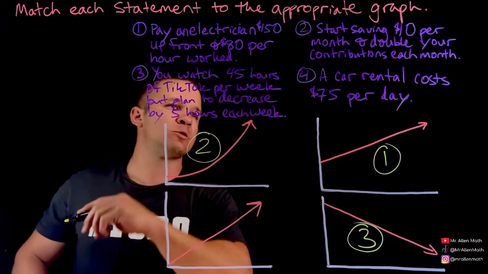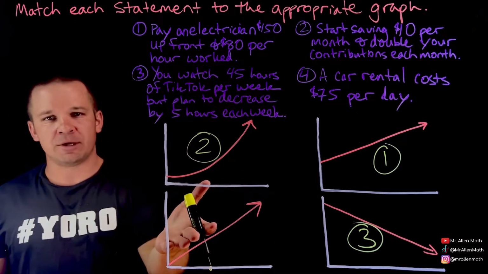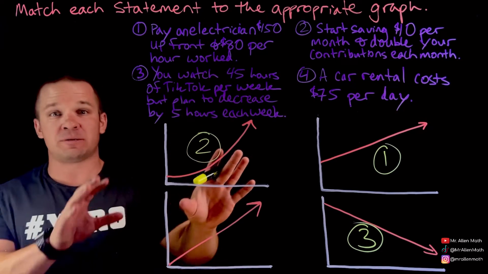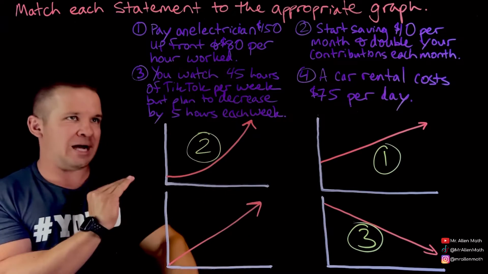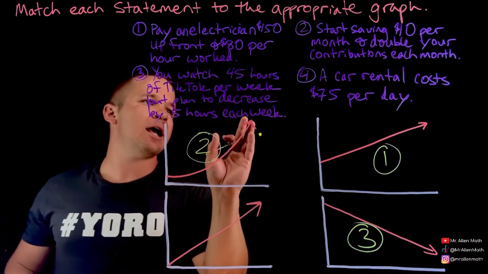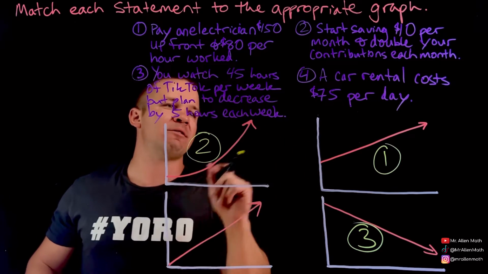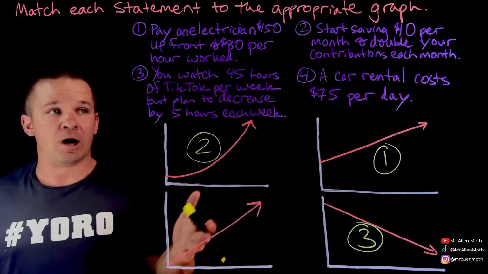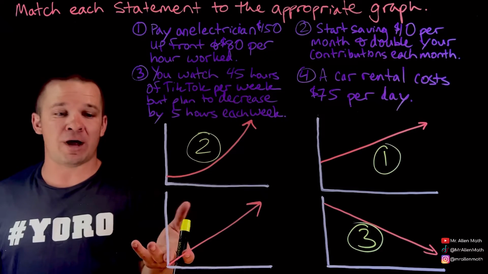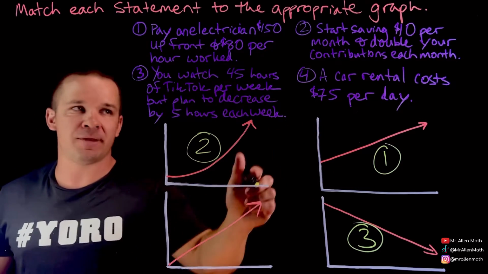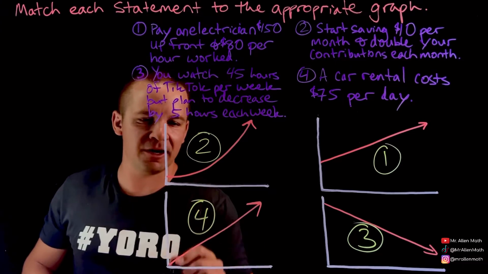All right. Next one, number 4. Obviously, it's going to be this one. But let's see if the description works, right? Otherwise, maybe we made a mistake somewhere. We got to go back, check ourselves before we wreck ourselves. A car rental costs $75 per day. Well, it's just going to start with 0 if you don't rent it, right? And then go on up from there. So I'm thinking this guy right here does fit for graph number 4.